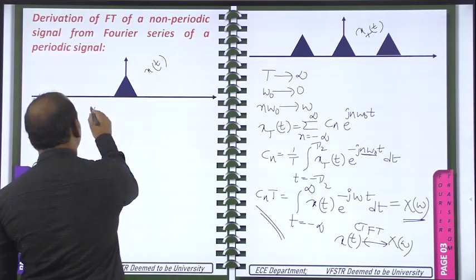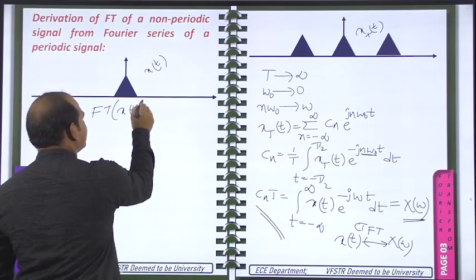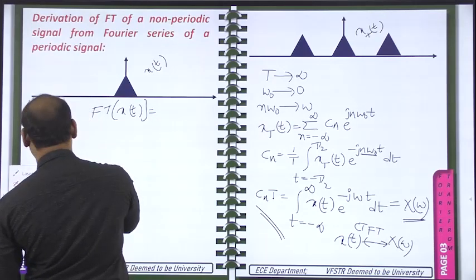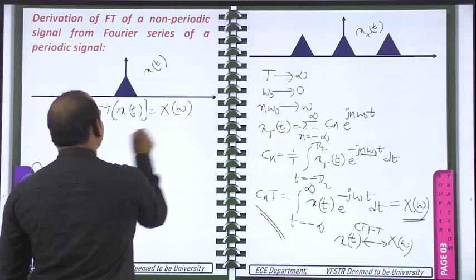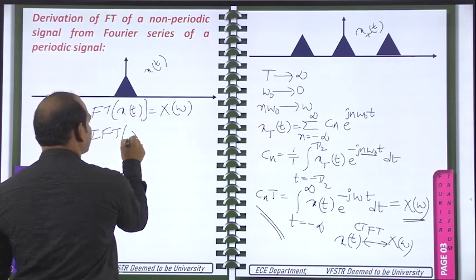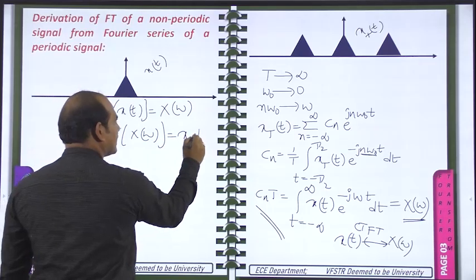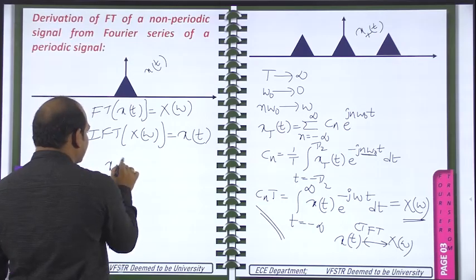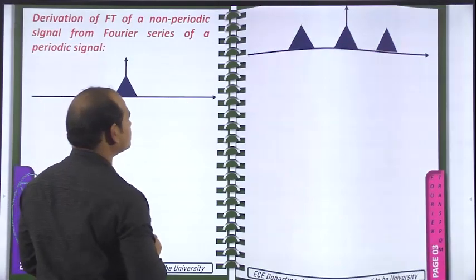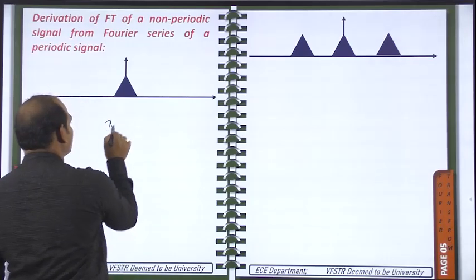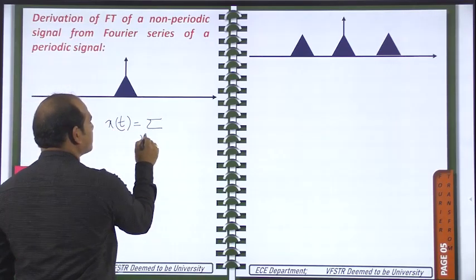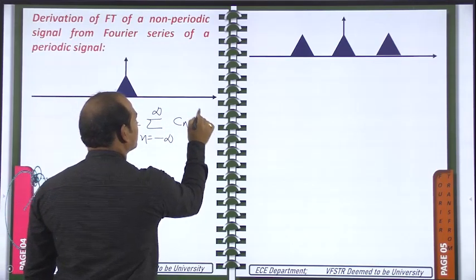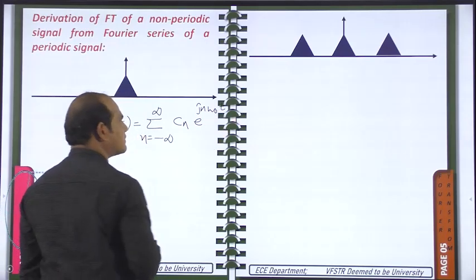Okay, so Fourier transform of x of t is represented with capital X of omega, and the inverse Fourier transform of capital X of omega is represented with x of t. So in this way you can write. Now from the Fourier series we can write x of t is equal to sigma n from minus infinity to plus infinity Cn e to the power of j n omega naught t. In this way we can write.